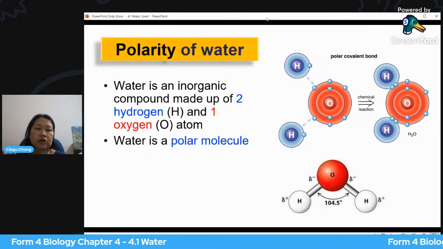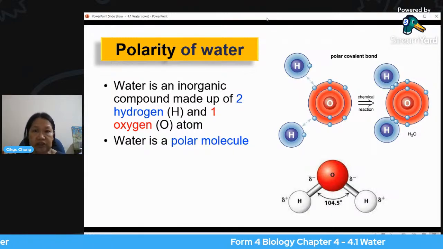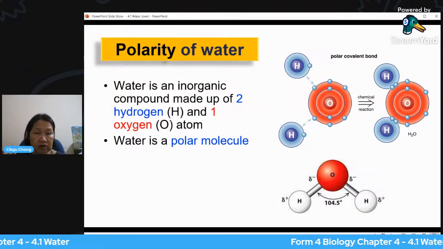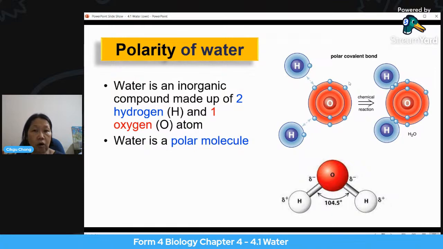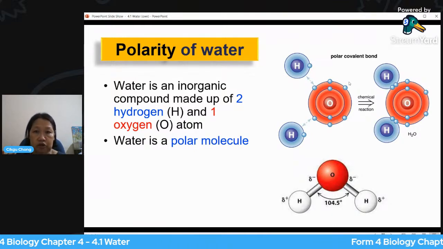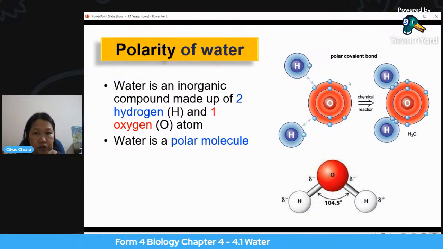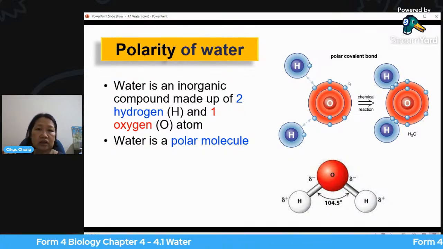Polar molecule means there is an uneven distribution of charges. Even though we say the entire molecule of water is neutral, because you have two hydrogens, which is H plus, and then you have this O, which is 2 minus. So actually the charges are neutralized, 2 minus and 2 H plus. So the charges are neutral. The entire molecule is actually neutral.